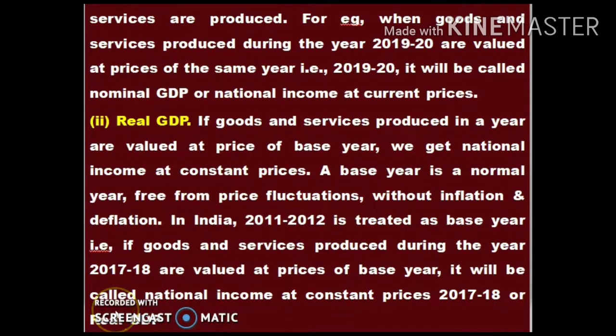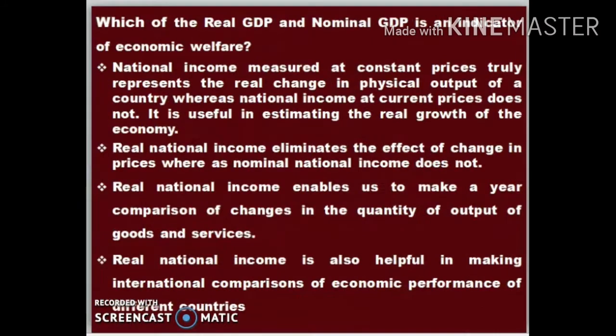So it is just like we had studied in the price index theory. The next question that may be asked is, which of the real GDP and nominal GDP is an indicator of economic welfare? So we are comparing which of real GDP or nominal GDP is the better indicator of economic welfare.